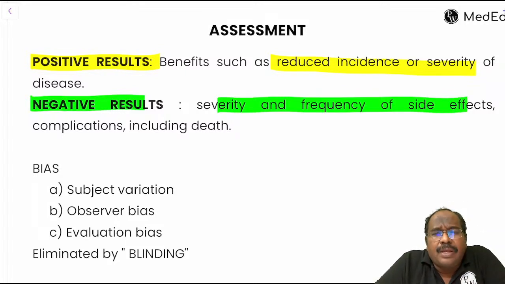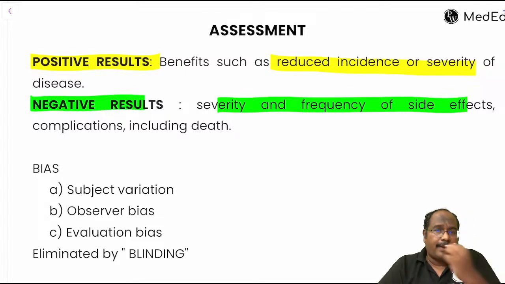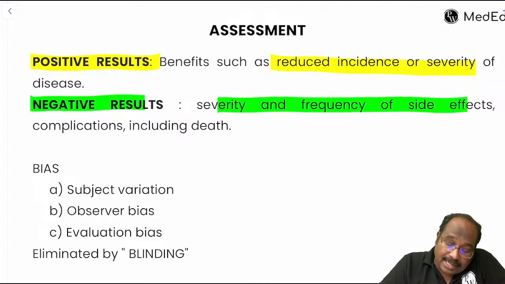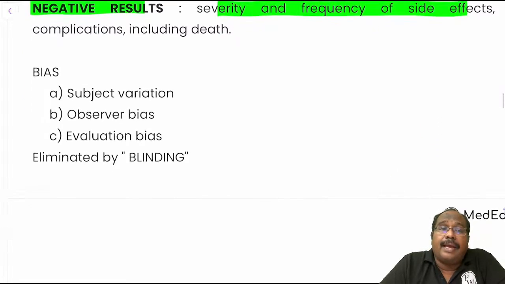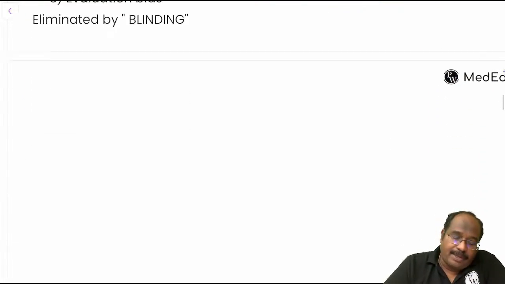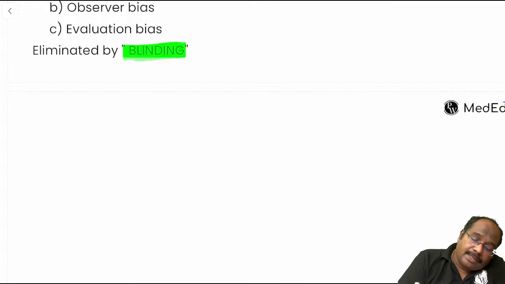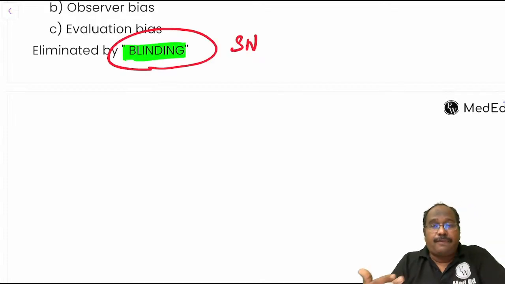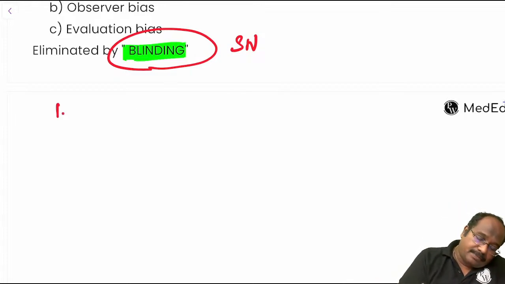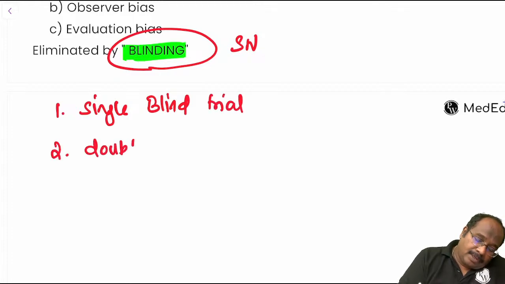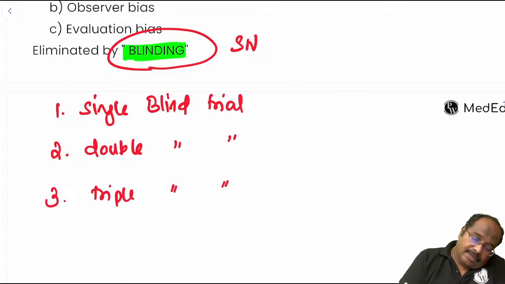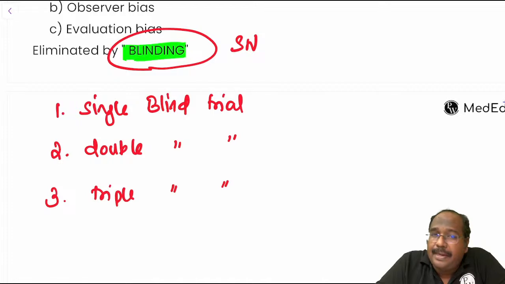Now, whenever you are doing analysis and assessment, some bias can happen. Subject and observer evaluation bias can be eliminated by blinding. Blinding itself can act as a short note for you. What are the different types of blinded studies? Single blind trial, double blind trial, and triple blind trial.